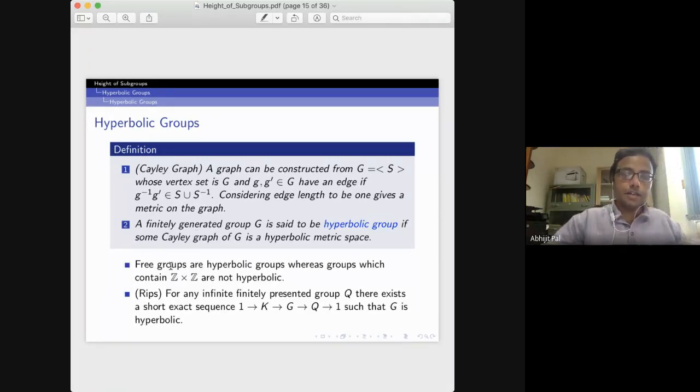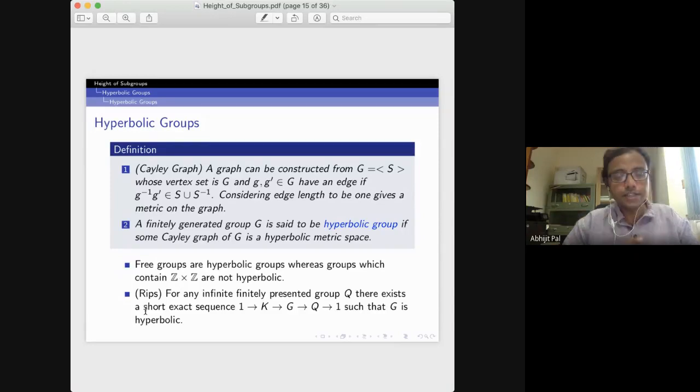If you take any free group on finitely many generators, those are hyperbolic groups, because the Cayley graph of a free group is a tree, and trees are zero-hyperbolic metric spaces. Now if you take any group which contains Z cross Z, then that group will not be a hyperbolic group, because Z cross Z is quasi-isometric to R^2, and R^2 is not a hyperbolic metric space.